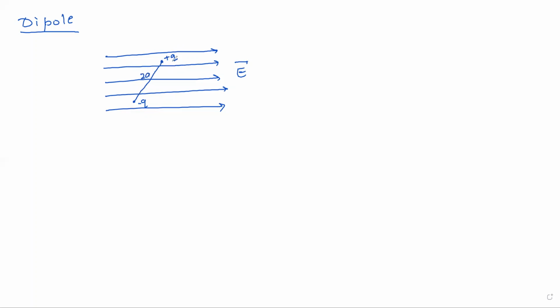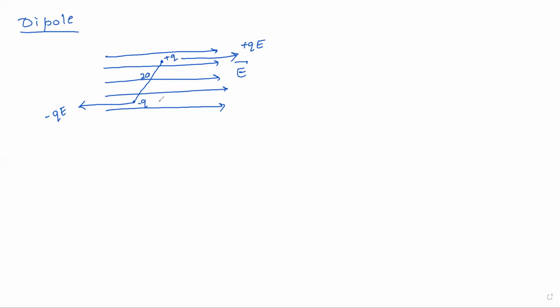The charge plus q will experience the force in this direction, so let it be plus qE, and the charge minus q will experience the force in the opposite direction to that of the electric field. So let this be named as minus qE. Okay, so this is the first arrangement. What we did, we considered the uniform electric field and then we placed a dipole. The length of the dipole is 2a.